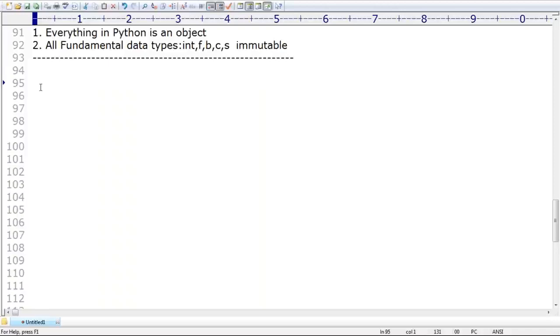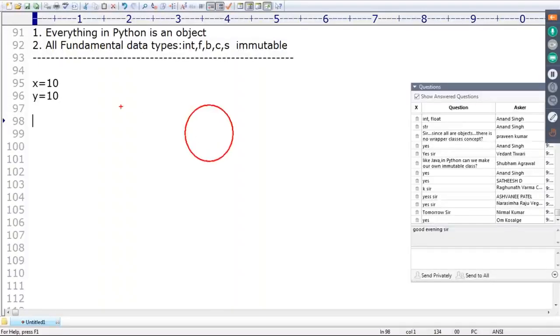Here I'm taking x is equal to 10, and y is equal to x, so y is equal to 10. If you want to check whether x and y are both pointing to the same object or not, what do we have to use? x is y.